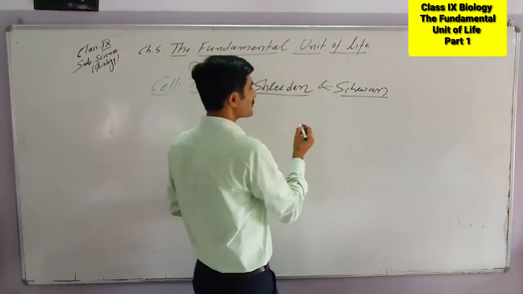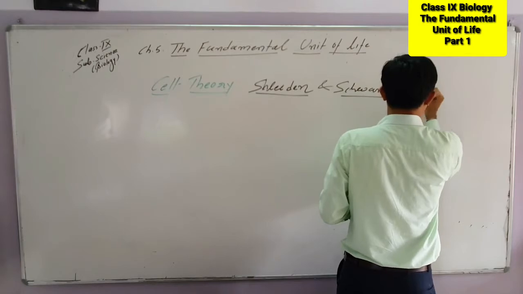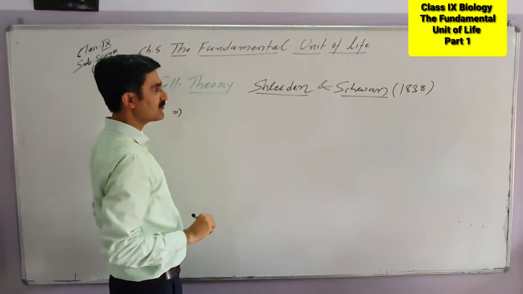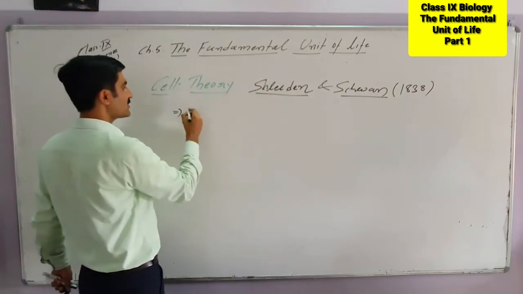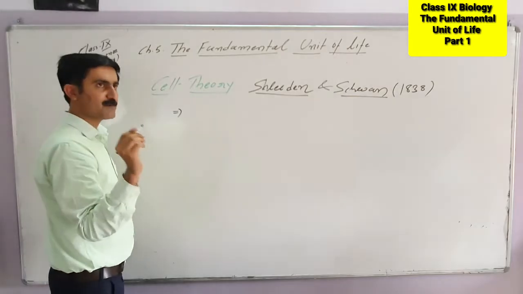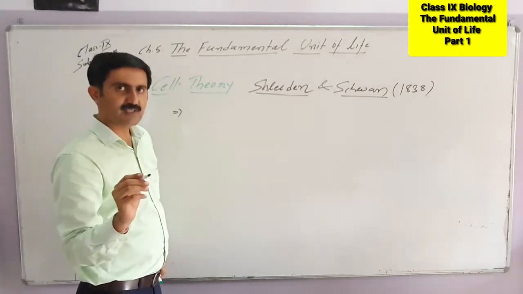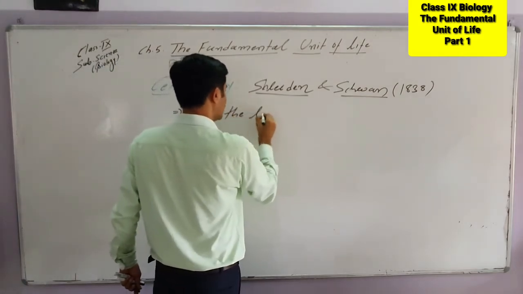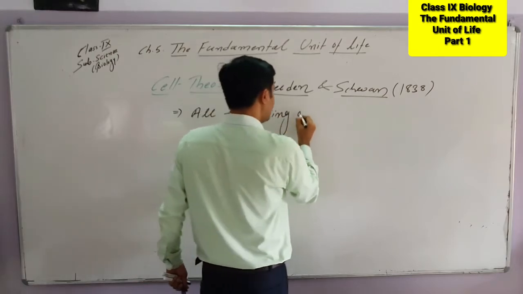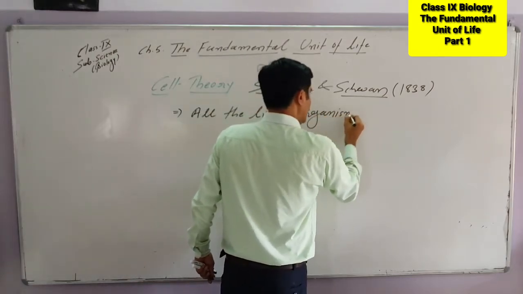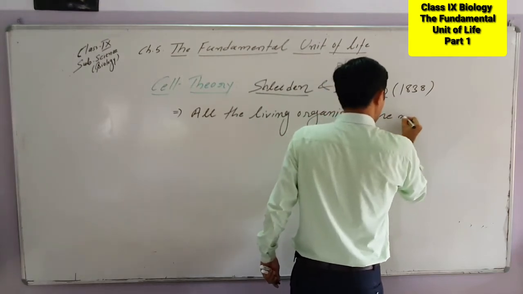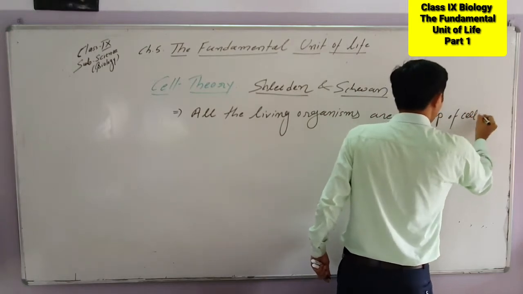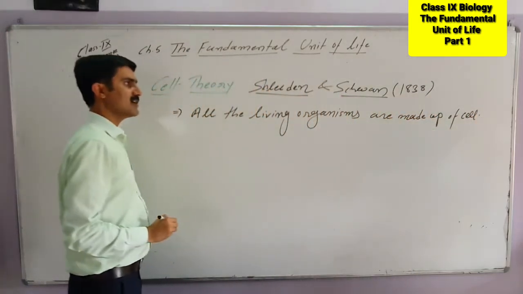This cell theory was proposed in 1838. This cell theory has two basic postulates, two statements we have to remember. According to these two biologists, all living organisms are made up of cells. So here the first statement we have to write: all the living organisms are made up of cells. Now all of us know that all living organisms are made up of cells.